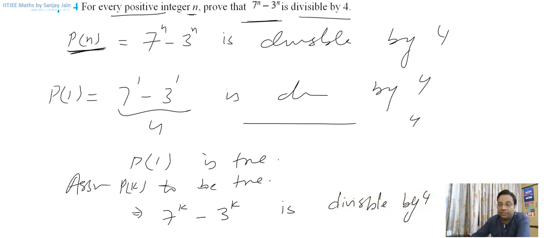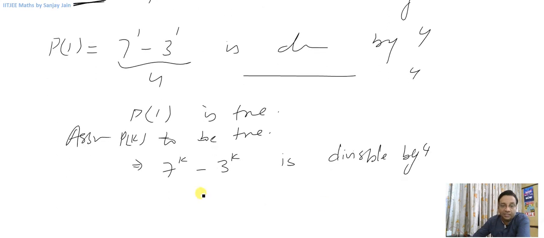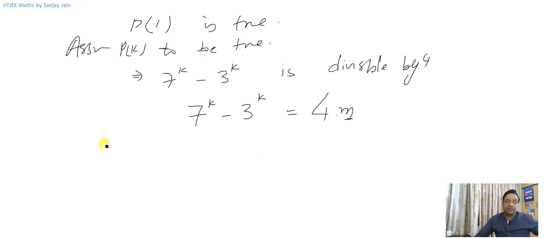Or other way to write this statement is that I can consider 7 raised to power k minus 3 raised to power k as a multiple of 4. So 4 into m, where m obviously belongs to positive integers. Right, now I need to show p of k plus 1 to be true.